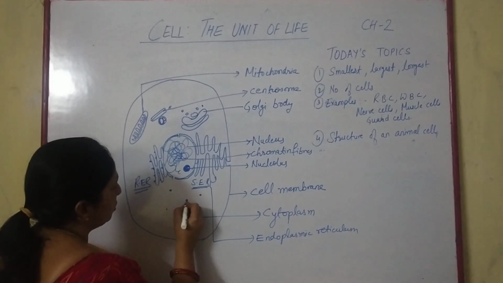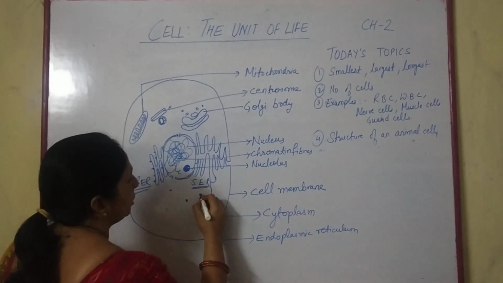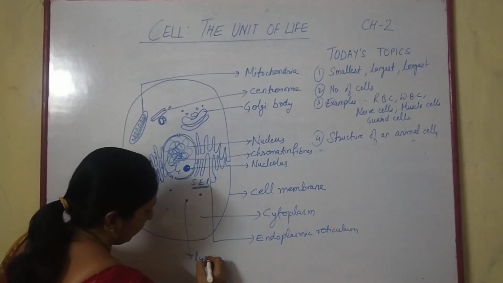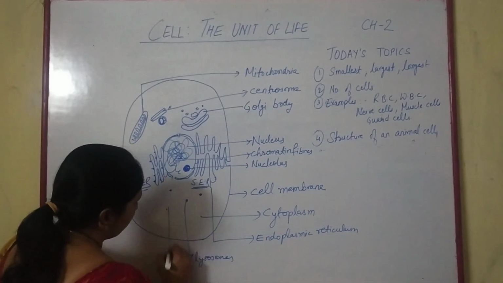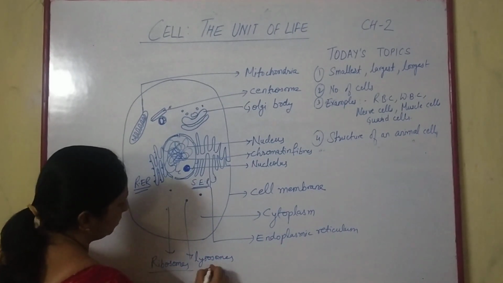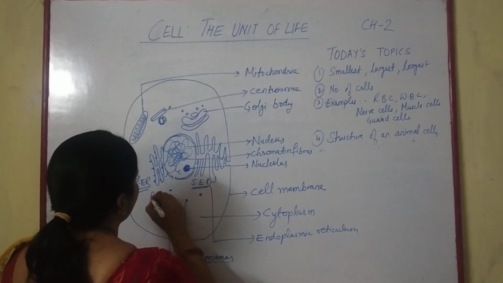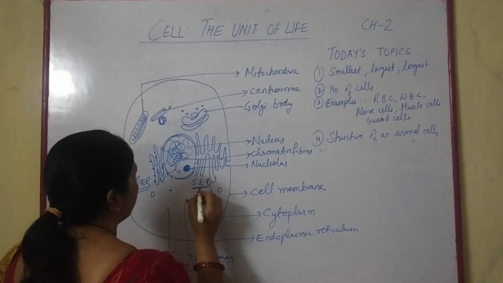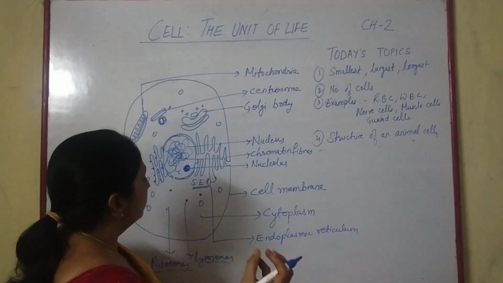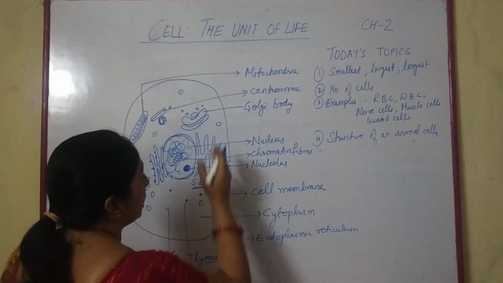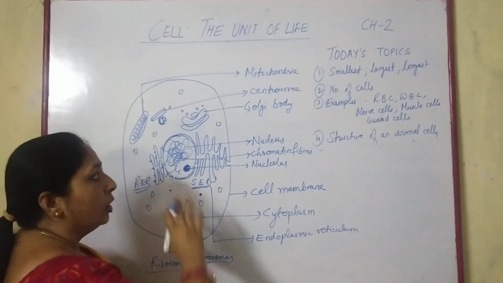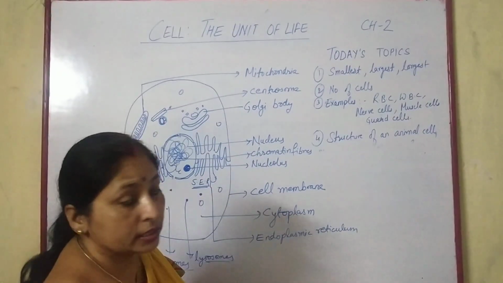Then small granules, you can see. These small granules are the lysosomes. Some of the ribosomes are also scattered in the cytoplasm. Then some small starch granules or oil droplets, or the fat granules. This is the basic framework of a cell, or the basic structures and organelles present in the cell.